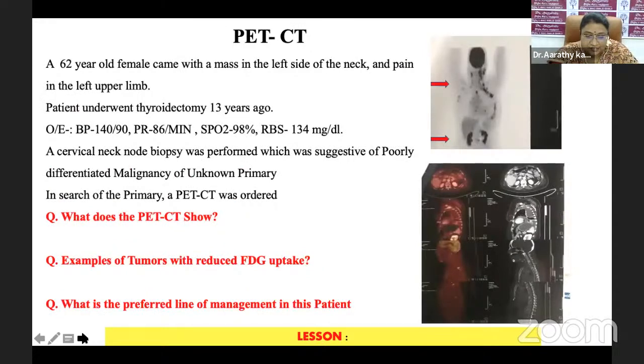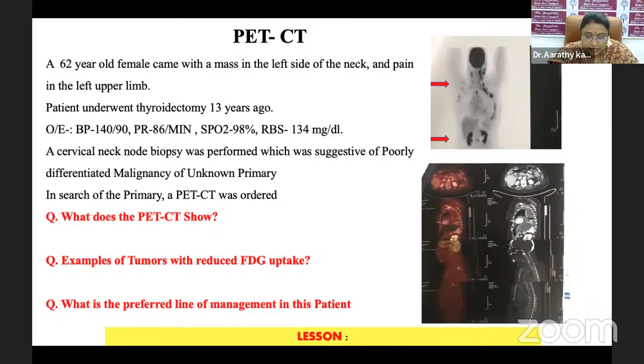Next case, we had a 62-year-old female who came with a mass in the left side of her neck and pain in the left upper limb also. Patient gave a past history of having undergone a thyroidectomy 13 years ago. On examination, her BP was 140/90, pulse rate was 86 per minute, saturation was 98% at room air. Her random blood sugar is 134 milligram per deciliter. A cervical node biopsy was performed for her, and the biopsy came as a poorly differentiated malignancy of unknown primary.